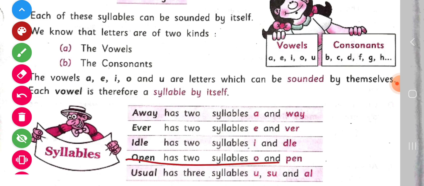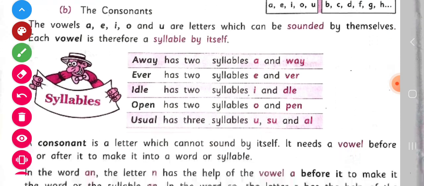And open has two syllables, o and pen. And the next is usual, which has three syllables: u, zu and al. So children, we understand here that the vowels a, e, i, o and u are letters which can be sounded by themselves, and each vowel is therefore a syllable by itself.